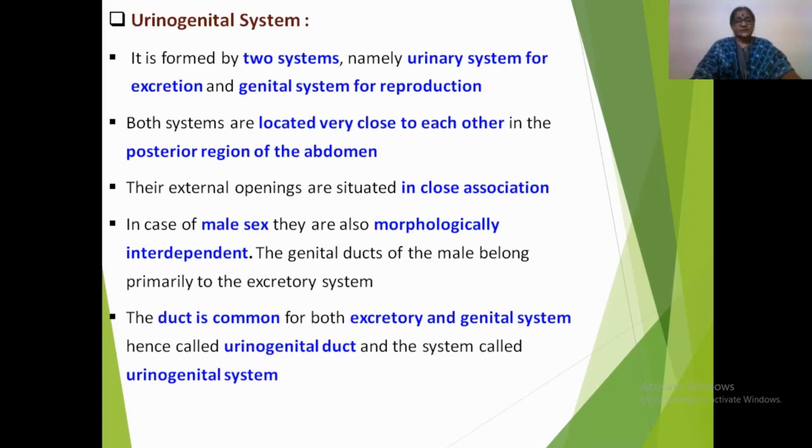This duct, that is urinogenital duct, is common for both the excretory and the reproductive system. Hence, it is called urinogenital duct, and hence this system is called as urinogenital system, which looks more prominent in male vertebrates including male Calotes rather than the females.